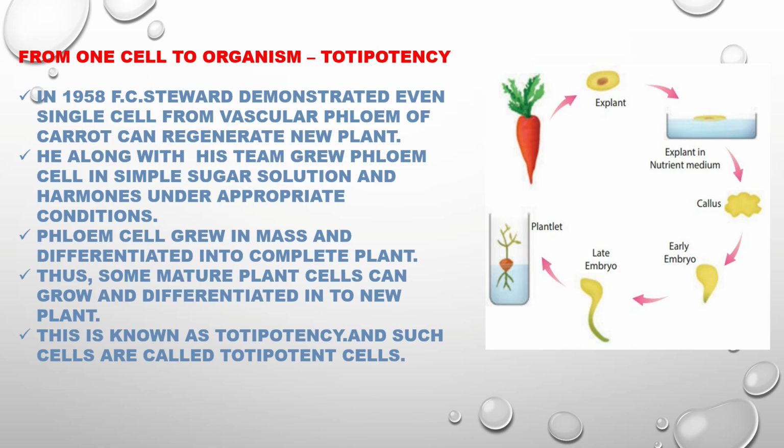The phloem cells grew in mass and differentiated into a complete plant. Thus, some mature plant cells can grow and differentiate into a new plant. This is known as totipotency, and such cells are called totipotent cells.